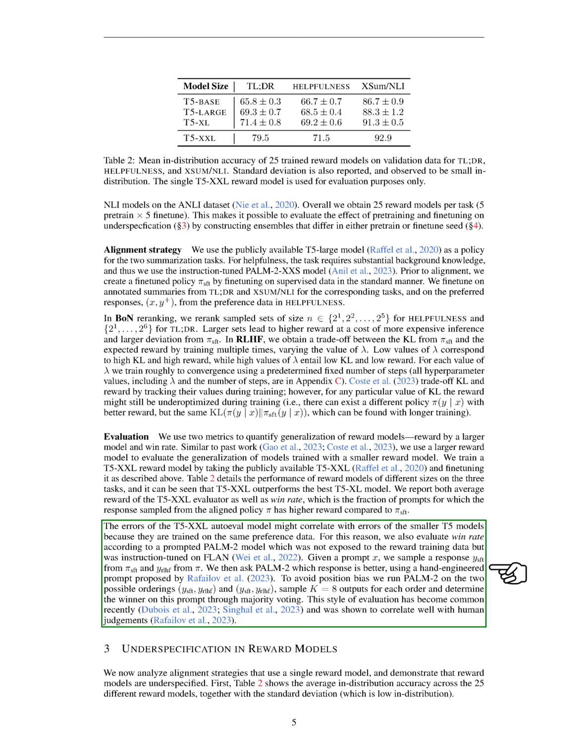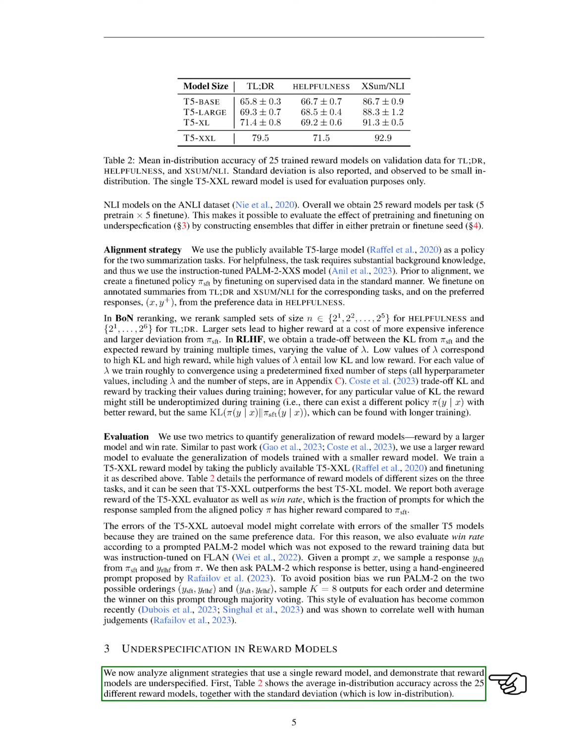We also evaluate win rate according to a prompted PaLM 2 model which was not exposed to the reward training data but was instruction tuned on FLAN. Given a prompt, we sample a response from the fine-tuned policy and from the aligned policy. We then ask PaLM 2 which response is better, using a hand-engineered prompt. To avoid position bias, we run PaLM 2 on the two possible orderings, sample 8 outputs for each order and determine the winner on this prompt through majority voting. This style of evaluation has become common recently and was shown to correlate well with human judgments.